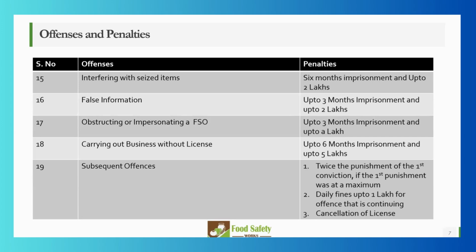Daily fines of up to 1 lakh for an offense that is continuing. This means that FSSAI wants you to correct the issues that have been given by them. If you continue to do that, then daily fines of up to 1 lakh for an offense that is being continued can be levied. And also cancellation of your license. They have all the rights to cancel your license.